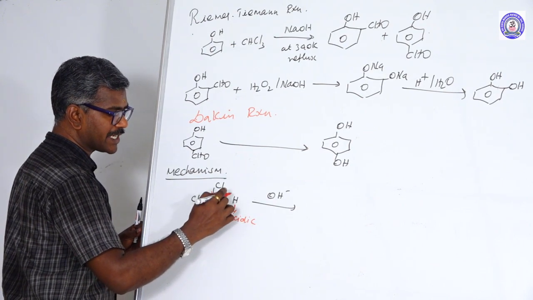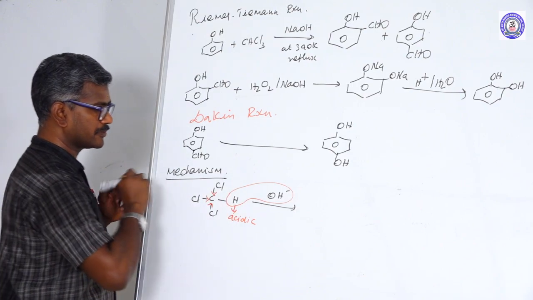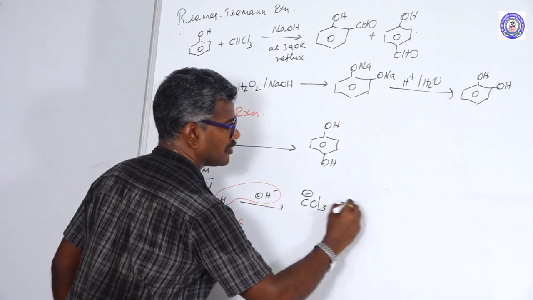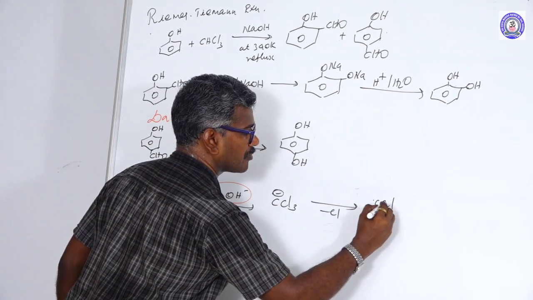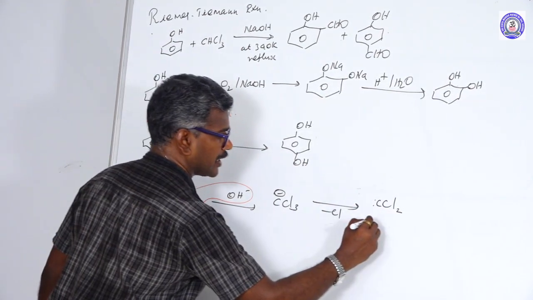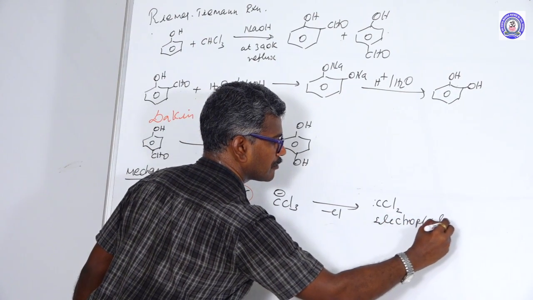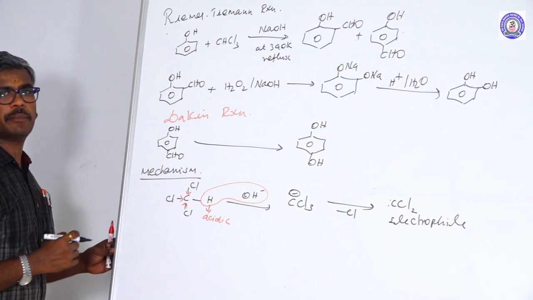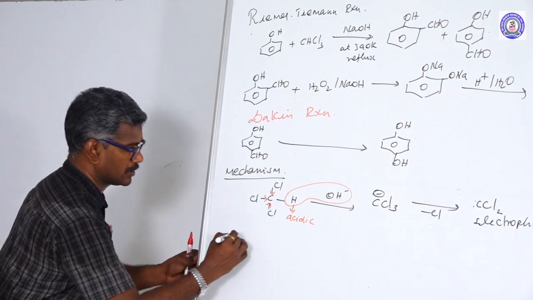Thus the acidic hydrogen can be replaced by the OH group to form CCl3 negative charge. Further removal of Cl forms dichlorocarbene, which acts as an electrophile. This electrophile reacts with phenol. Comparing phenol and phenoxide ion, the phenoxide ion is more stable.